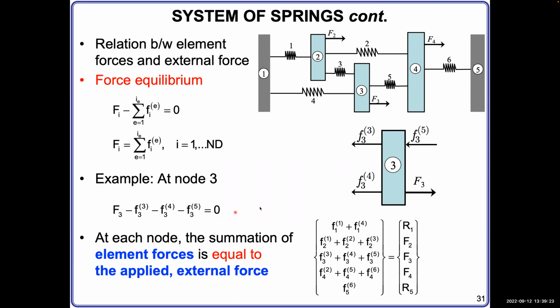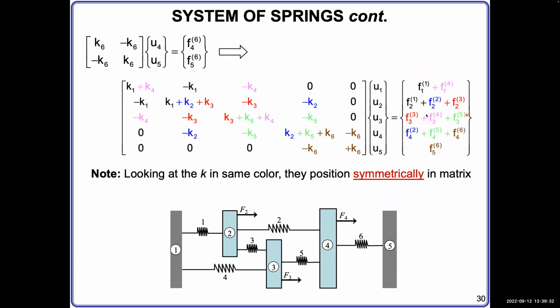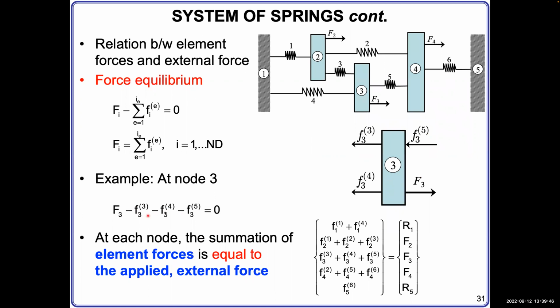Then this means F3 equals this summation. And remember, in this writing, we add all the forces together. That means this internal force can be written as the external force as well, because they are the same, right? So the sum of these 3 values equals F3. So here you see this one can be written as F3. This is a very good convention.